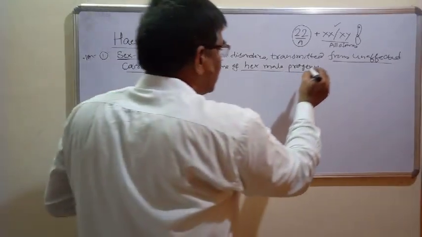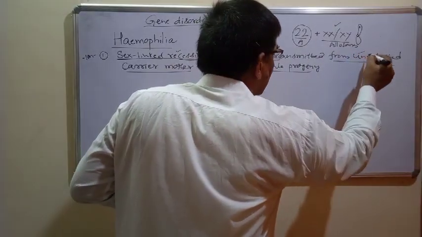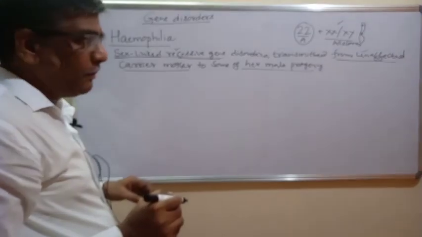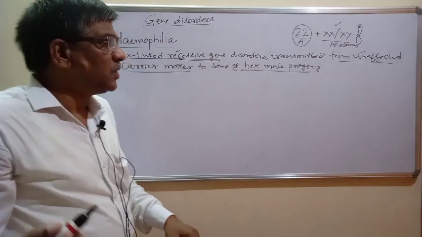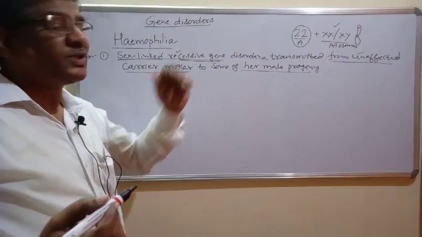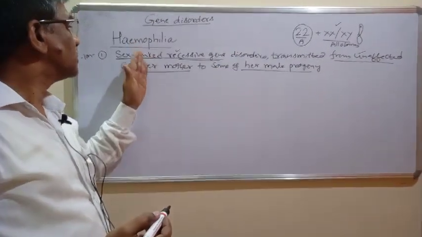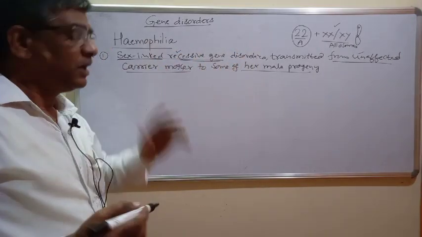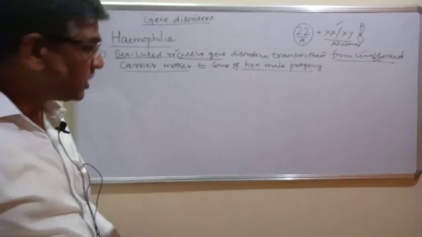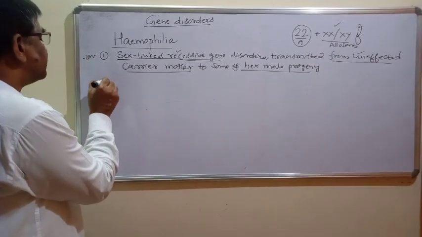It is transmitted from an unaffected carrier female to some of her male progeny only. You should follow the meanings in this definition. Now, what is the cause?